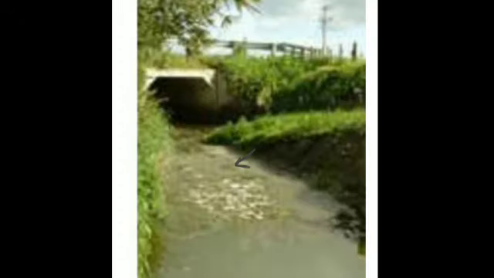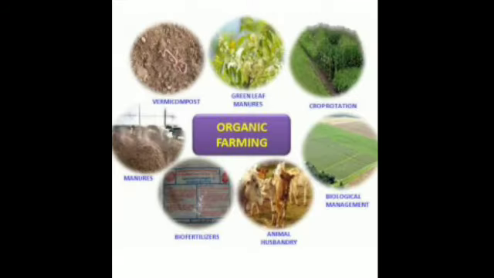An excessive use of fertilizers and pesticides in agriculture should be discouraged, so that this is not promoted. Instead we should use organic farming. What is organic farming? In organic farming, you can see that we are not using any chemicals, but we use different types of residues of plant waste matter and animal waste matter, that is in the form of manures or vermicompost, using earthworms for fertilizing the soil. That is the manure formed by the decomposition process and by the earthworms. We use this kind of manure.